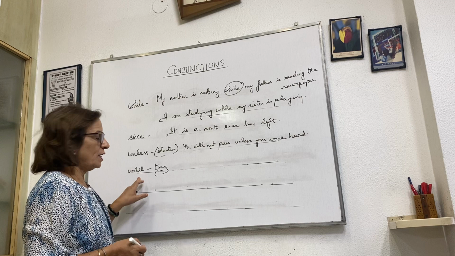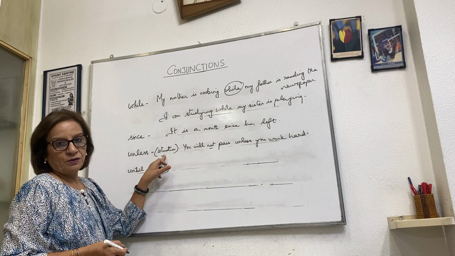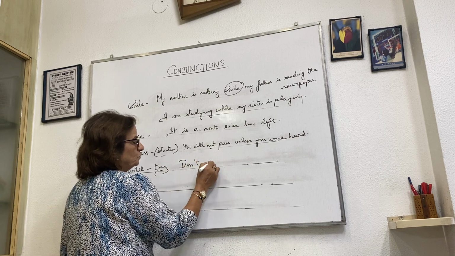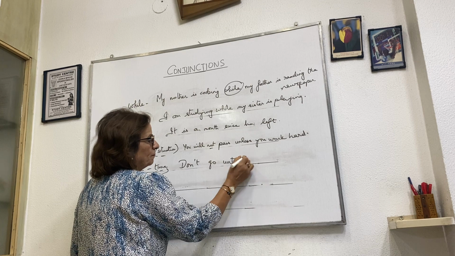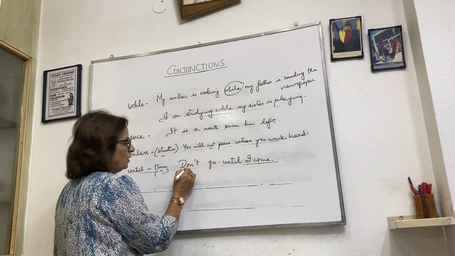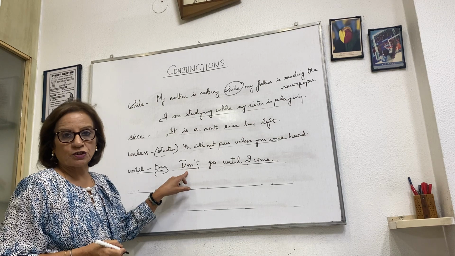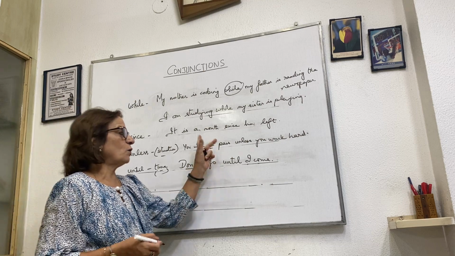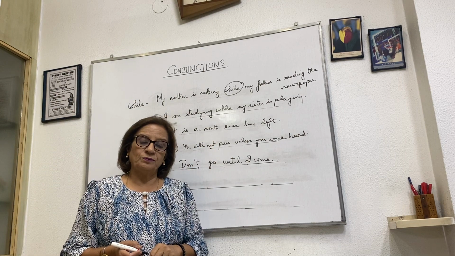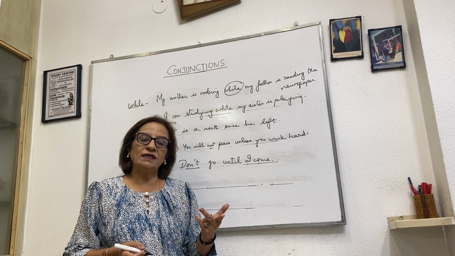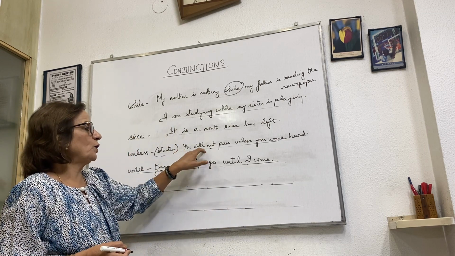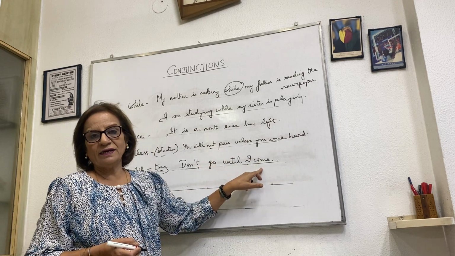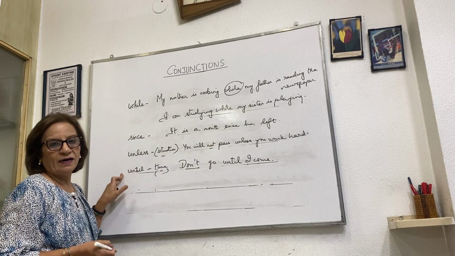Now until is for time. Don't go until I come. So here also there is a negative. Don't means do not. Don't go until I come. So remember students, unless and until I always use in a negative situation and something which is telling about some time. So you will not pass unless you work hard. Don't go until I come. So that is the use of until and unless.